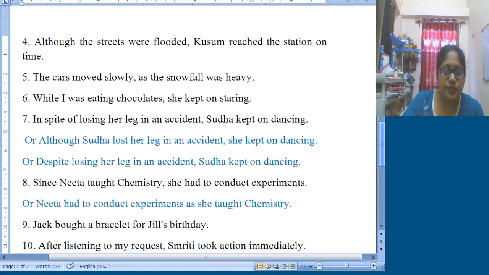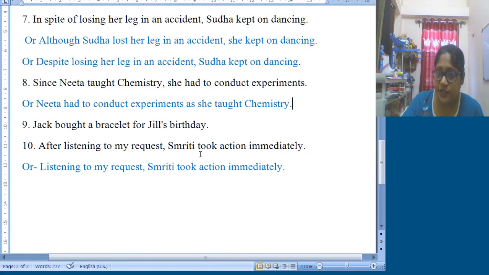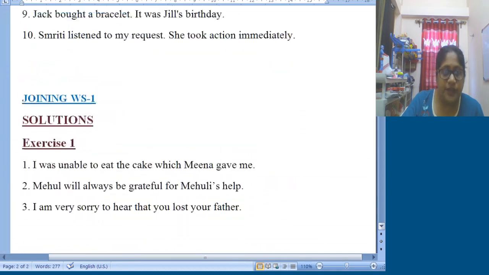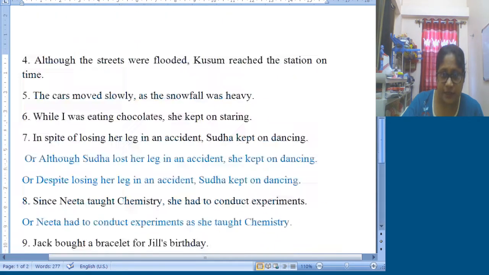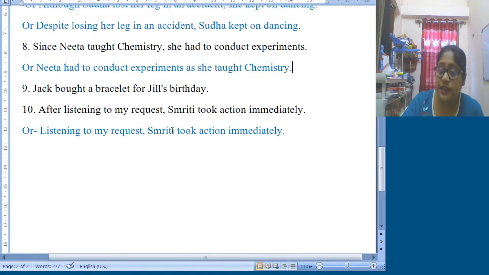Now number 9, Jack bought a bracelet, it was Jill's birthday. So, Jack bought a bracelet for Jill's birthday. Number 10 is Smriti listened to my request, she took action immediately. So, after listening to my request, Smriti took action immediately. This can be one possible answer. Another can be: listening to my request, Smriti took action, comma, Smriti took action immediately.